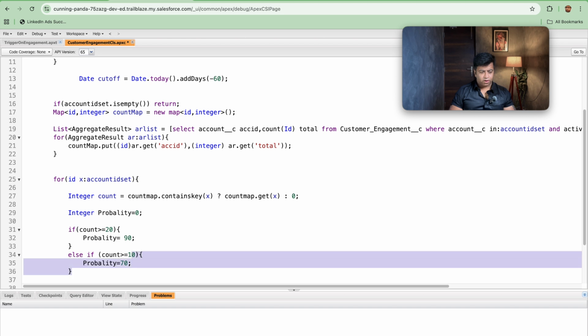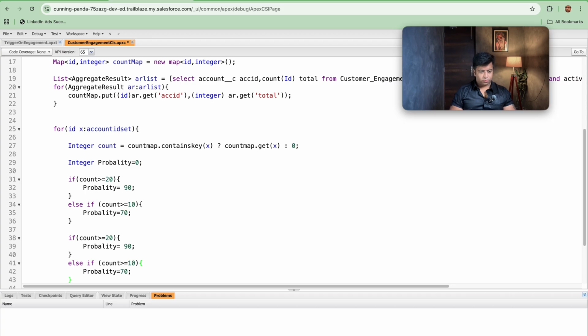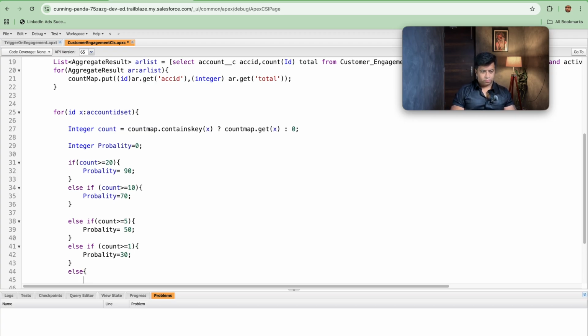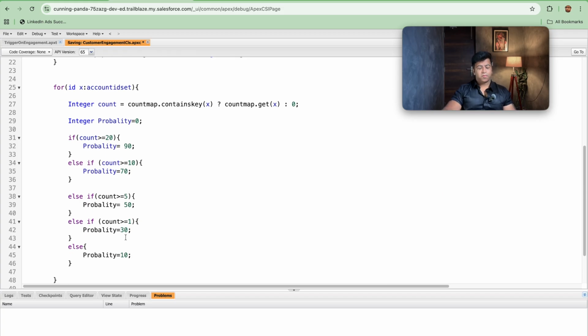Let's copy these two parts, and let's paste this part again so that we don't have to write it again. Else if, we will be writing a third else if count is greater than or equal to 5, then we will be making it 50, or if it is greater than or equal to 1, then 30, else we will be adding a bracket and we will be making probability equal to 10. So by completing this, our probability is calculated.